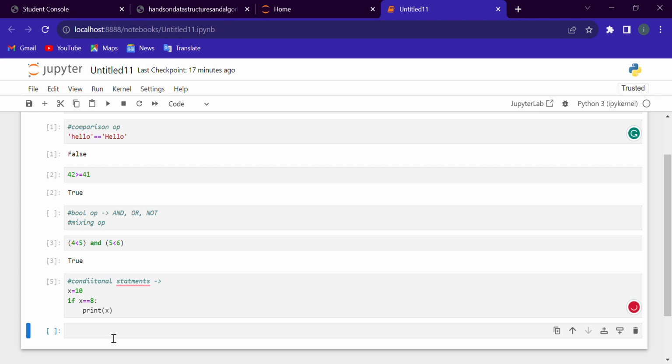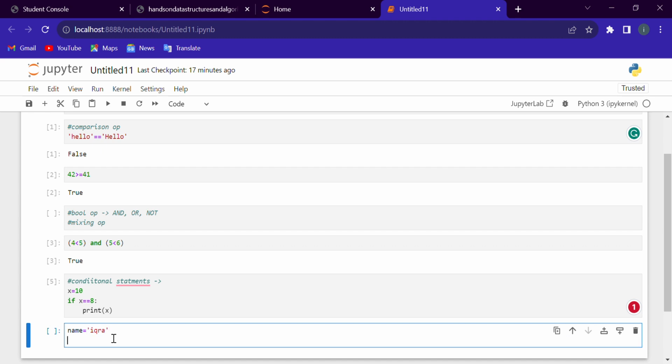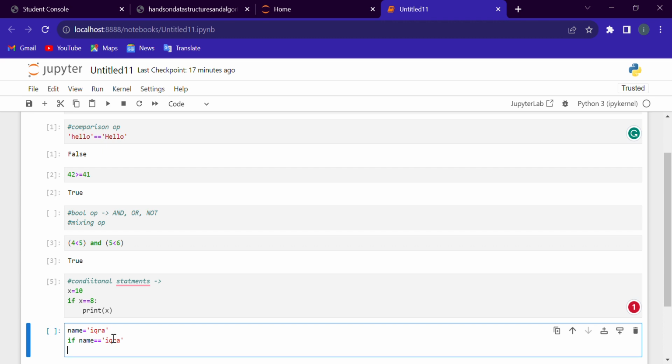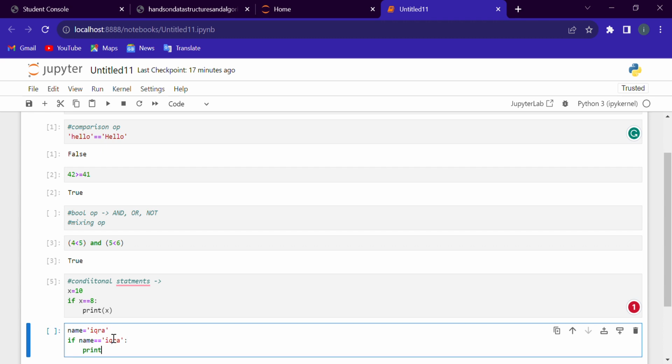Now another example, name is equal to Ikra. If name is equal to Ikra, print hi Ikra.